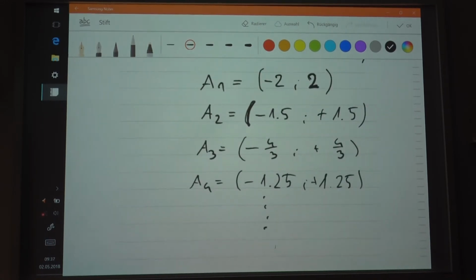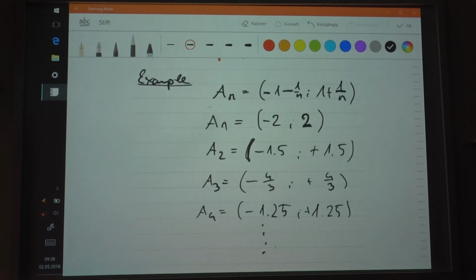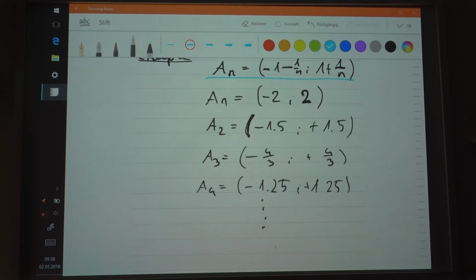Okay, so these are the intervals that I'm considering right now, based on the formula. And what I would like to do is take the countable intersection of these intervals, from 1 till plus infinity. So we do this infinitely many times, and then this thing will become 0. The limit of 1 over n as n approaches infinity is 0, so you have -1 minus 0, and this is the intersection that you would get here.